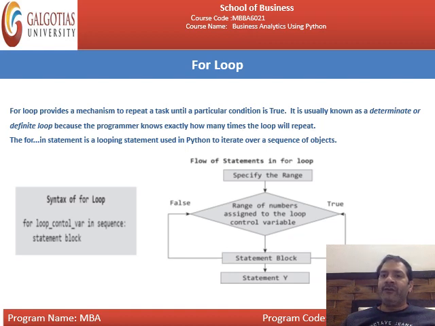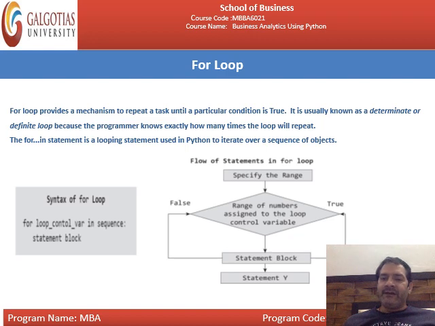It is usually known as a determinate or definite loop because the programmer knows exactly how many times the loop will repeat. The for in statement is a looping statement used in Python to iterate over a sequence of objects. Listen to one thing: the syntax that you used in C and C++ is different from the syntax of the for loop in Python.